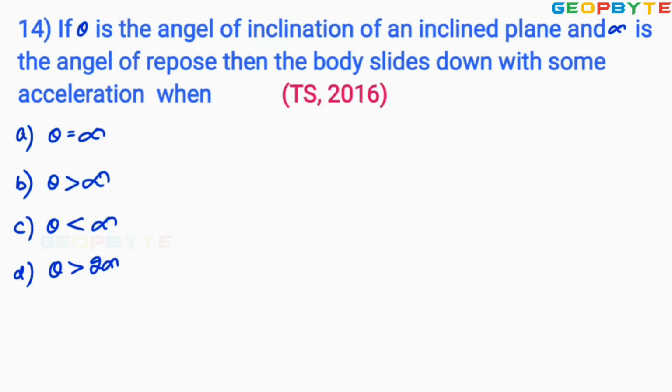Look at the 14th problem. It was also asked in 2016 Telangana ECET exam, given like this. If theta is the angle of inclination of an inclined plane, it may be like this.